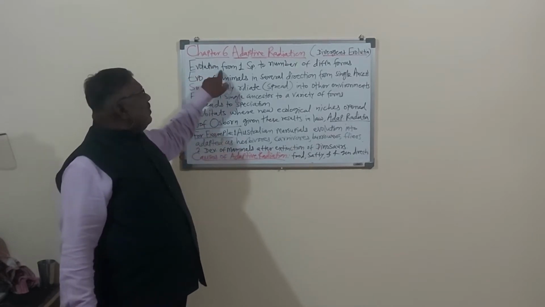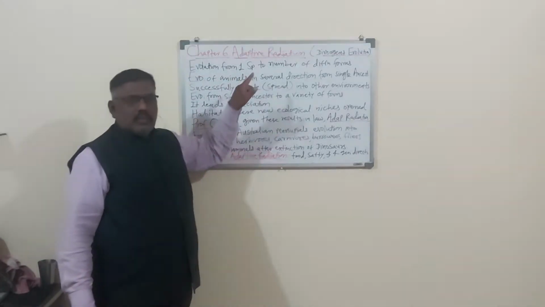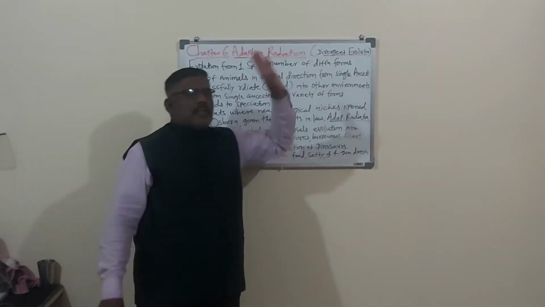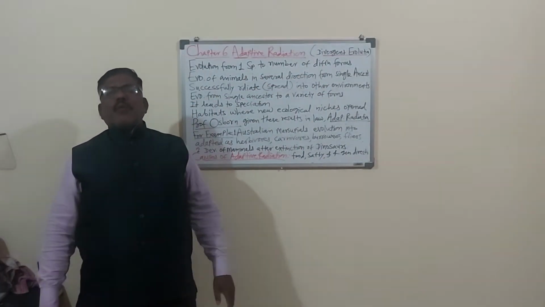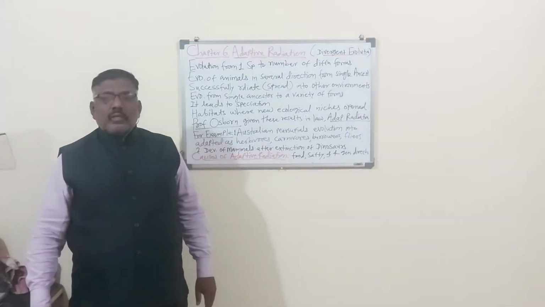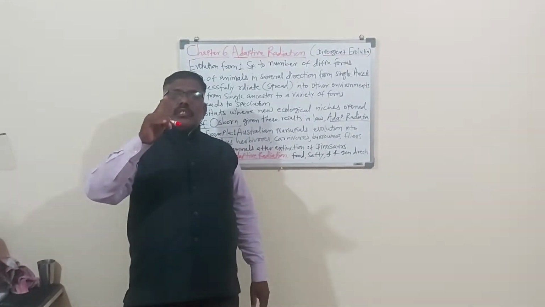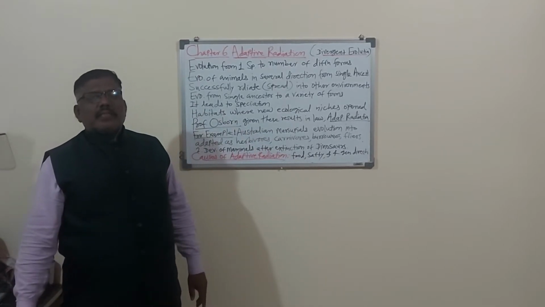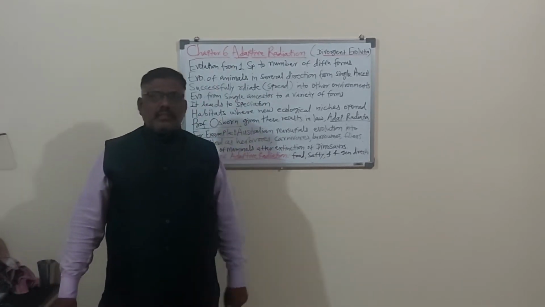The evolution from one species. Remember, evolution from one species to a number of different forms, to a number of different species. एका स्पेसीसचे इव्होल्युशन होऊन अनेक स्पेसीस तयार झाल्या तर त्याला म्हणायचं अडॅप्टिव्ह रेडिएशन्स.